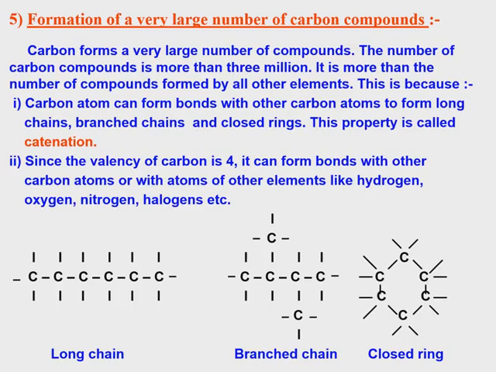Since the valency of carbon is 4, it can form bonds with other carbons, and with other elements like hydrogen, oxygen, nitrogen, halogens, etc. So carbon is a unique element because it has two main properties. It has valency 4, and it has the catenation property. Carbon is a tetravalent atom and has the property of catenation. These two properties make carbon a versatile element in the world.